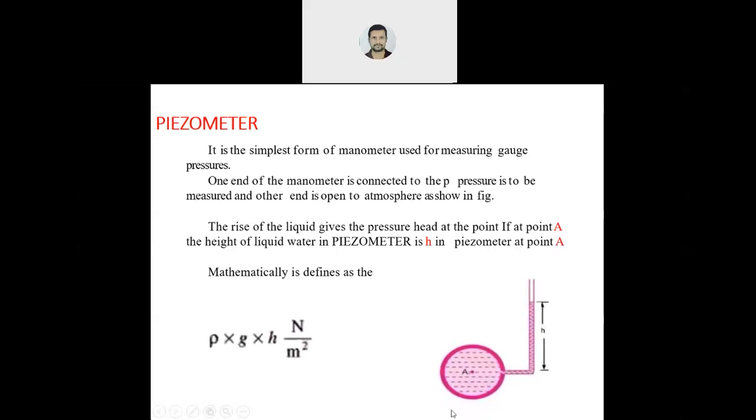So this is the figure of piezometer. This is point A where we have to measure the pressure. One end of this piezometer is connected to this point and another end is open to atmosphere. So this is the simplest type of manometer.